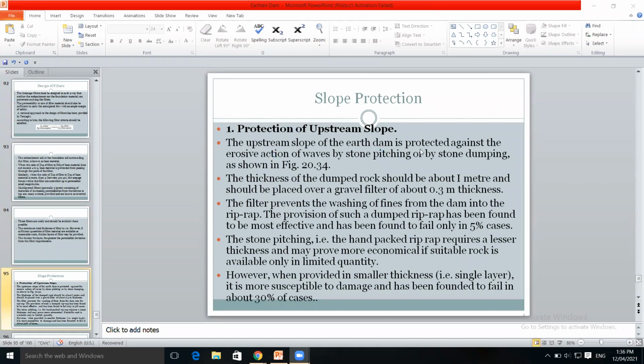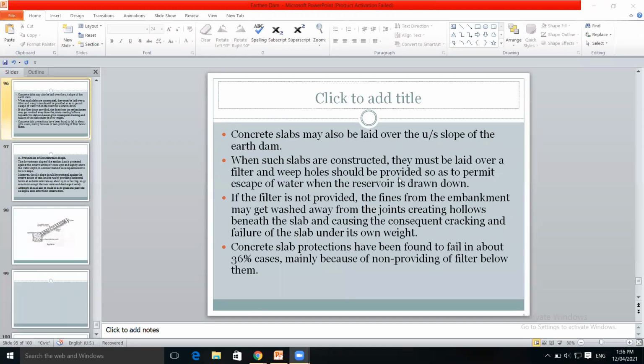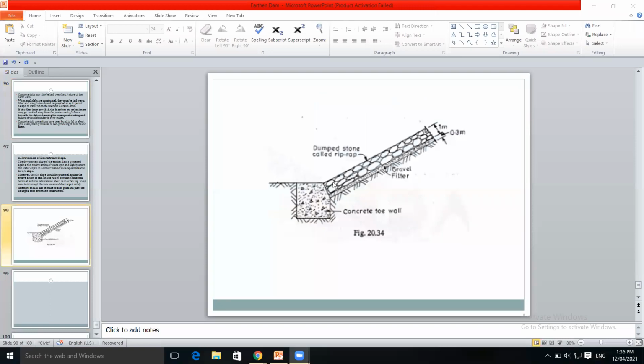The upstream slope of the earthen dam is protected against the erosive action of waves by stone pitching or by stone dumping. That is shown in this diagram. The upstream slope is protected against the erosive action of the waves of the water. The continuous water will strike the upstream side, continuous erosion will take place. To avoid that, this protection to the slope is provided.